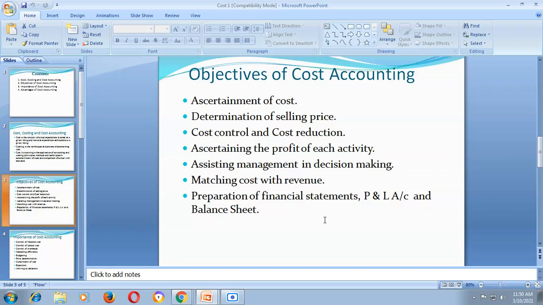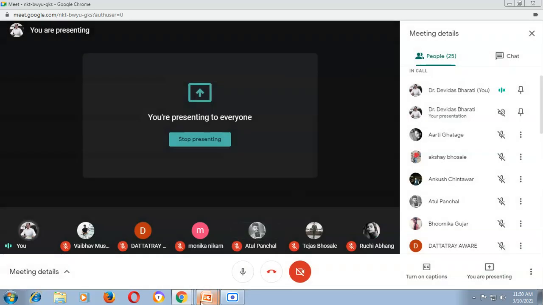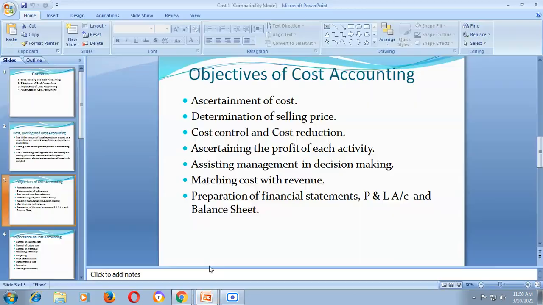So whether to utilize that idle capacity or not, for that purpose cost accounting gives important information to the management to take this decision.